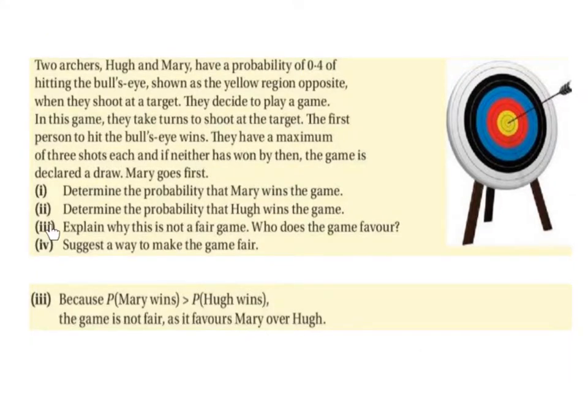Part 3. Explain why this is not a fair game. Who does the game favour? Because the probability that Mary wins is greater than the probability that Hugh wins, the game is not fair, as it favours Mary over Hugh.